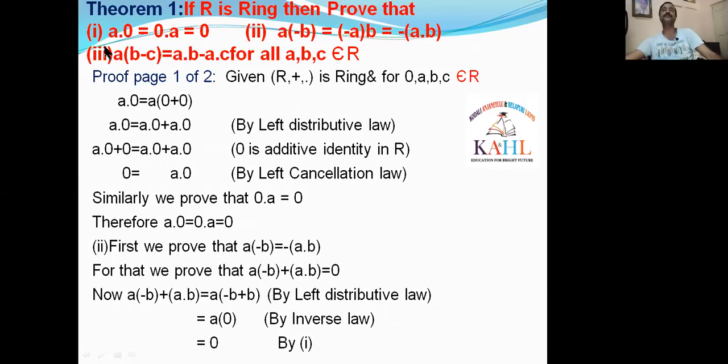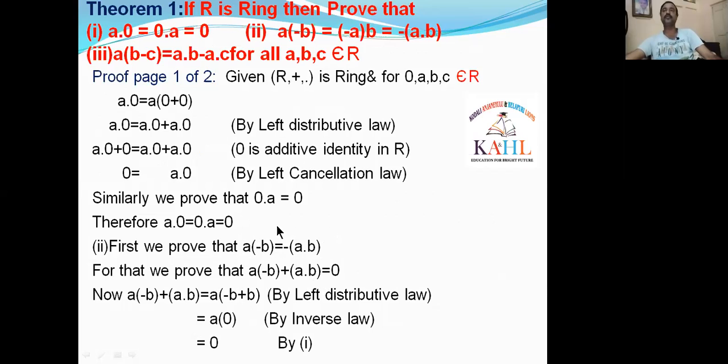The first part was proved. What about the second part? A·(-B) is equal to -AB, and (-A)·B is equal to -AB. First we prove that A·(-B) is equal to -(A·B). The minus goes outside. For that, we prove that A·(-B) + AB is equal to 0. We want to prove this one. Are you following?